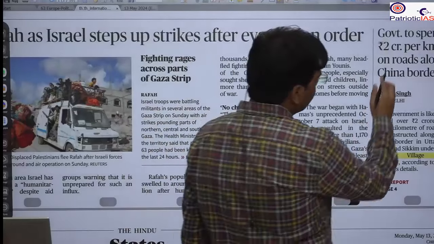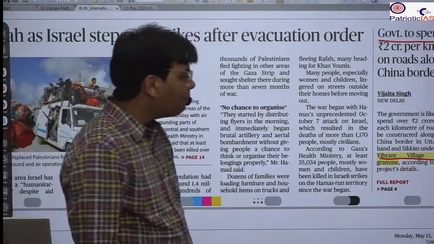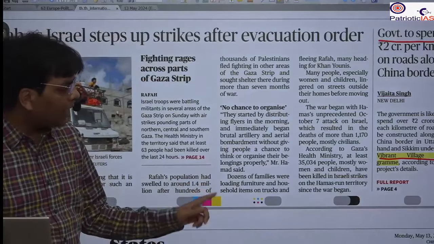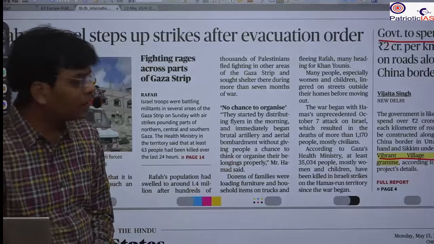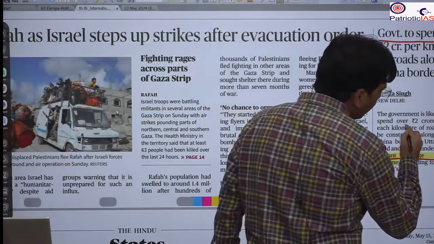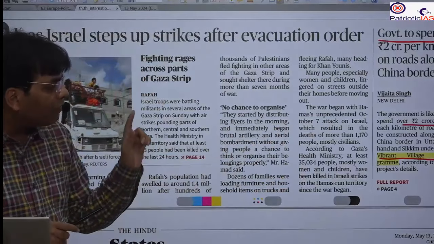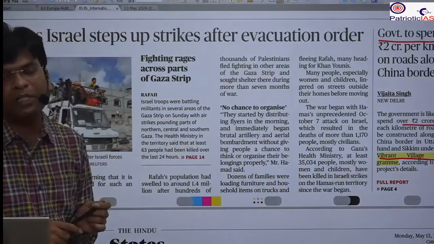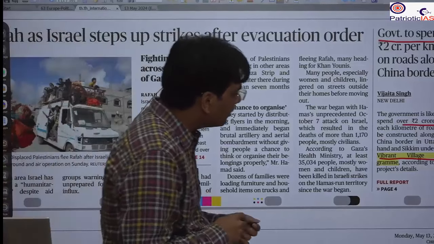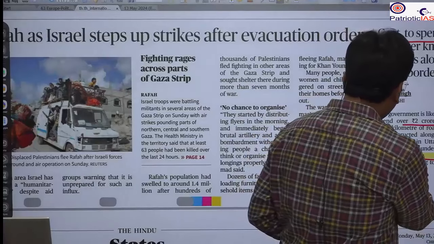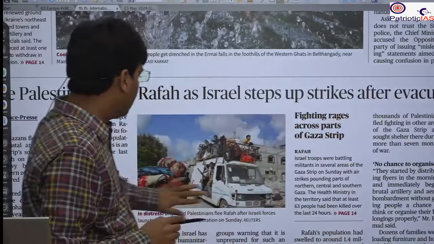One important news is that in the border area, we are promoting the Vibrant Village program. Under that, we are constructing roads, and this project costs at least 2 crore per kilometer of road construction. So please remember that the Vibrant Village program is associated with the border area, and it is being done mainly to safeguard our border area in the hilly region.